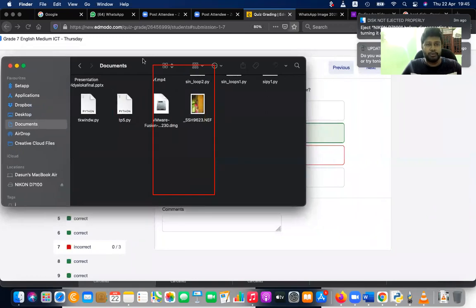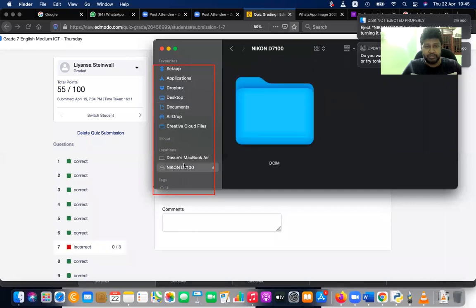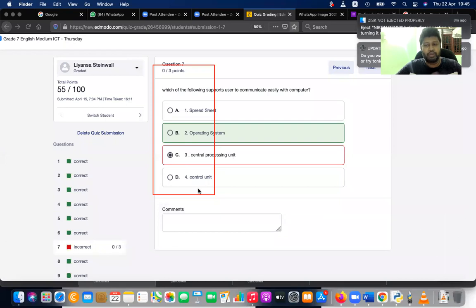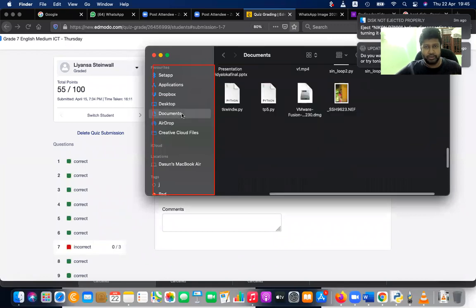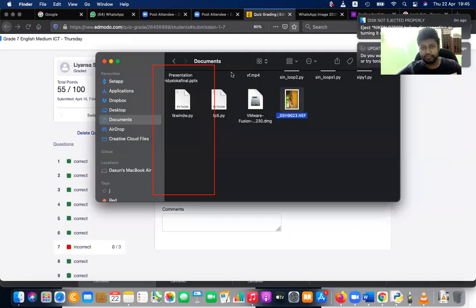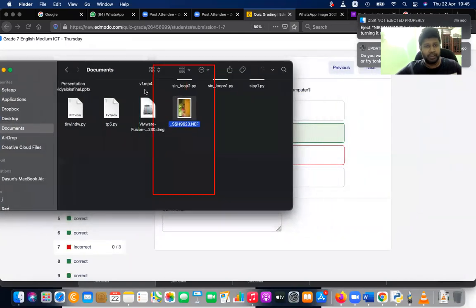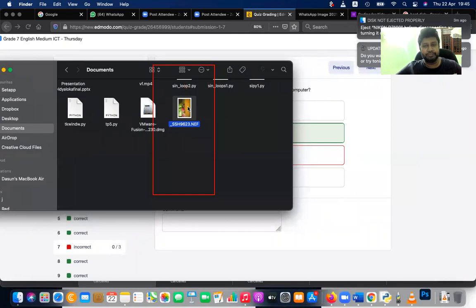Now what I'm going to do is remove this device. I'm going to right click and eject. And I'm going to remove the memory card. Now I don't have the memory card. It's in my hand again. Now, if you go here and go to your documents, you can still see the picture. Can you see? I can double click and open it even, that it's there in my computer.